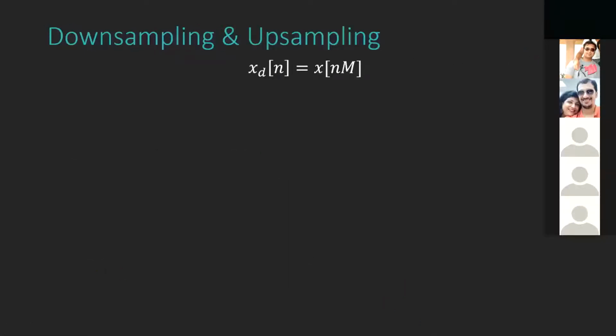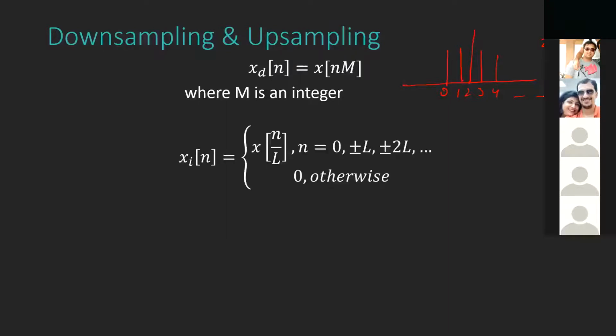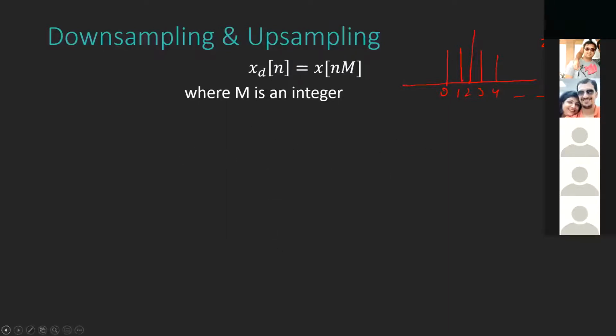Now, just to understand a bit of mathematics, I have put some equations showing how downsampling and upsampling look. Assume my initial signal is x[n], plotted here, and the sample numbers will be 0, 1, 2, 3, 4, and so on. For downsampling, the formula is this. Let's take one example, and assume that M is equal to 2. In that case, with this formula, 0 will be 0, and the next sample will be chosen accordingly.